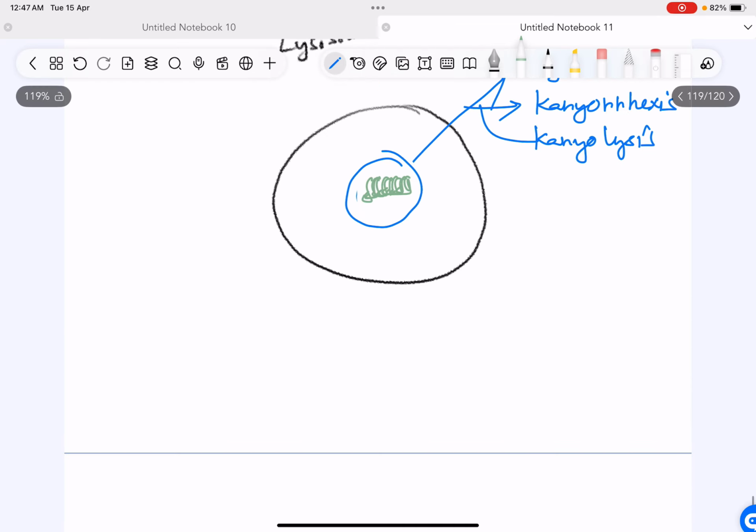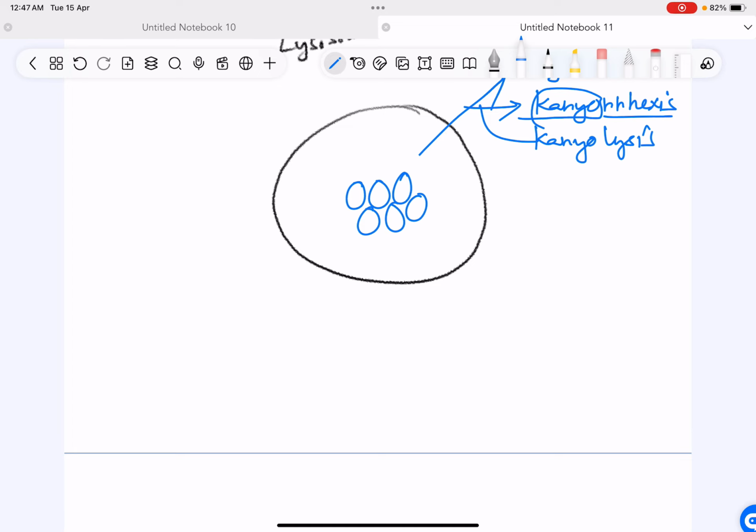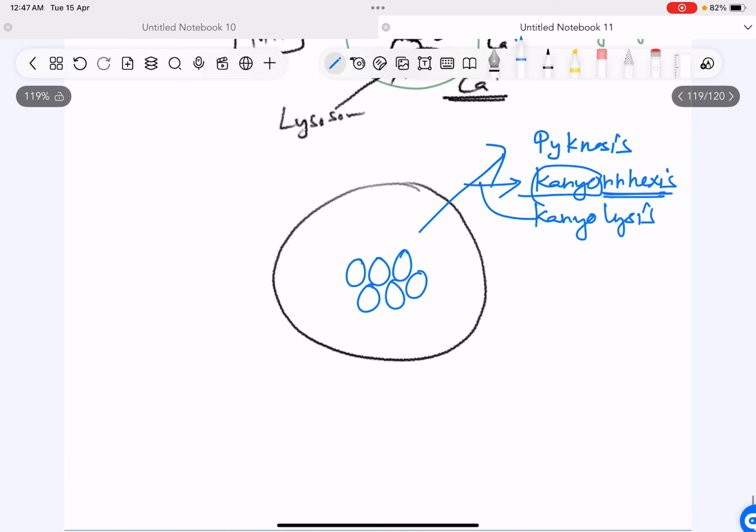Then the next step is karyorrhexis, which is fragmentation of the nucleus. Rrhexis means breakdown of the nucleus. So the nucleus breaks down.